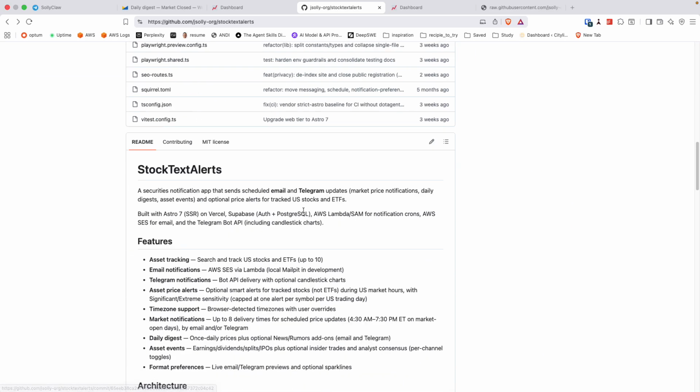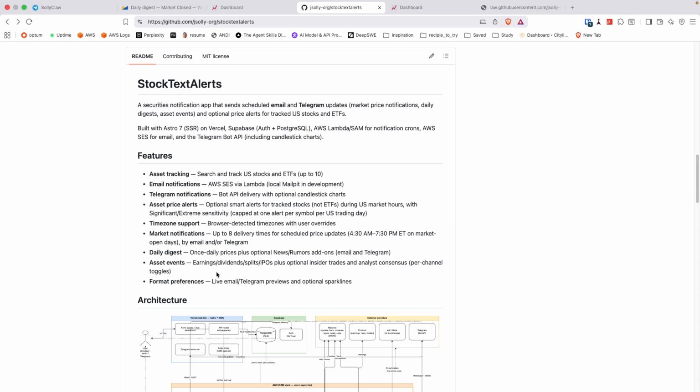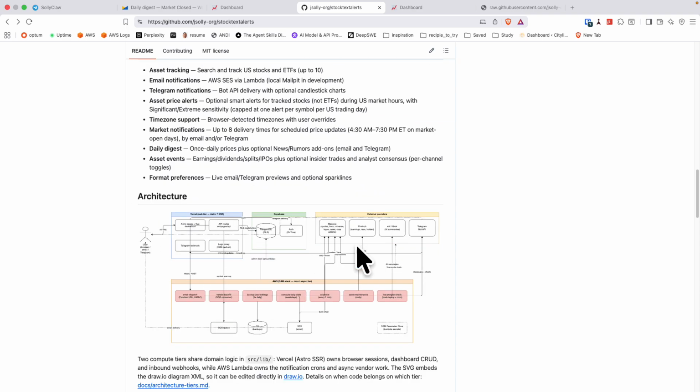If you have a wife that day trades, or you do day trading and you're interested in notifications and a pretty robust system that uses Telegram and SES to send you things based on the market, I think this could be a good fit for you.